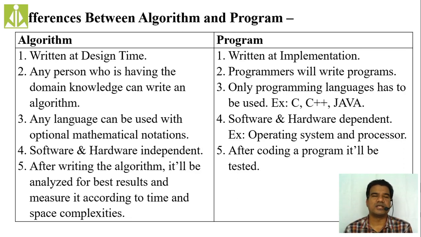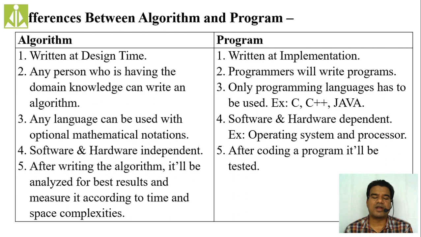We check the specification of where we are installing our application after development. So programs are software and hardware dependent. That software can be your operating system, and that hardware can be your processor, because we have to think about these two things whenever we are downloading, installing, and running an application on our computer.